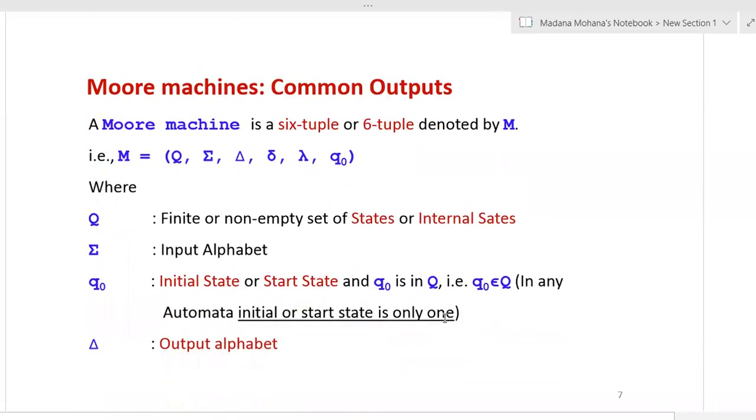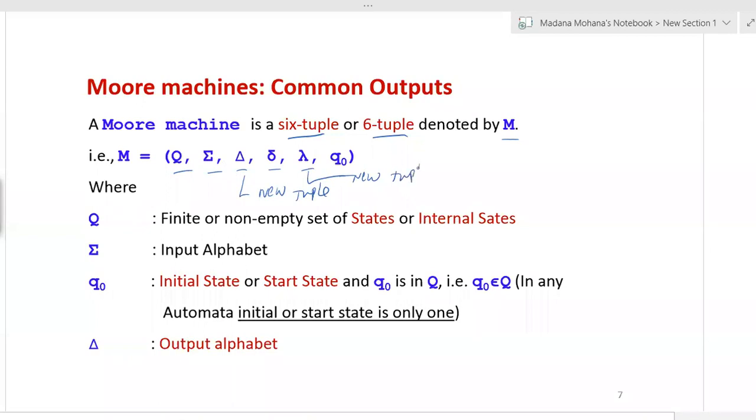Like finite automaton, here also we have the formal or mathematical definitions of Moore and Mealy machines. So a Moore machine is defined as a 6-tuple denoted by capital M equal to (Q, Σ, Δ, δ, λ, q0). So here you can observe this is one new tuple, Δ. Then this lambda is also a new tuple.